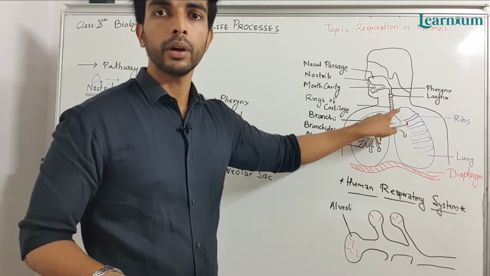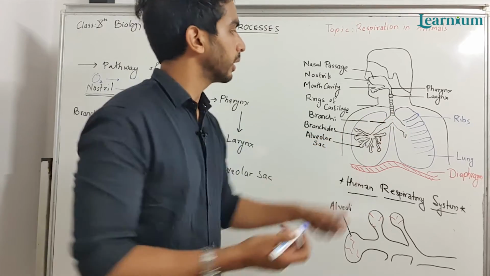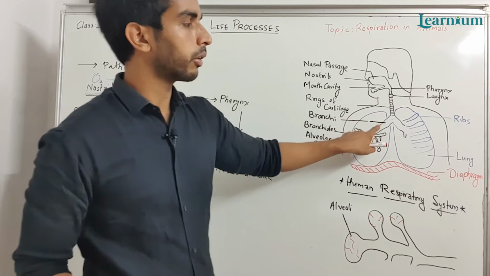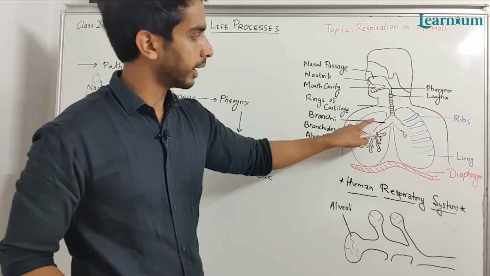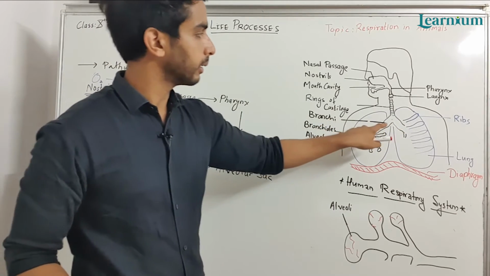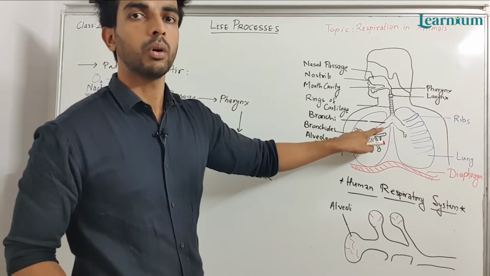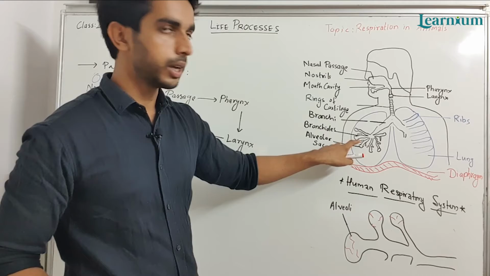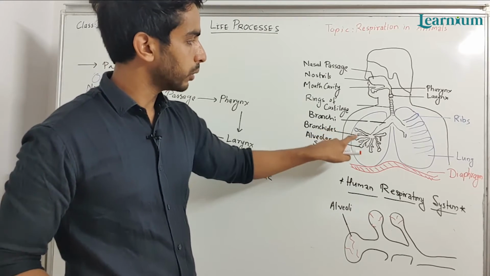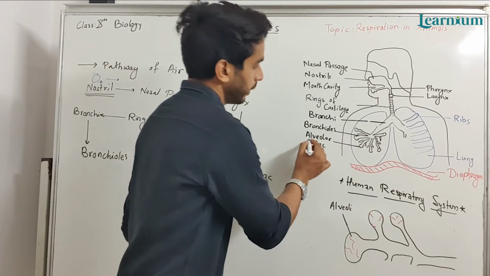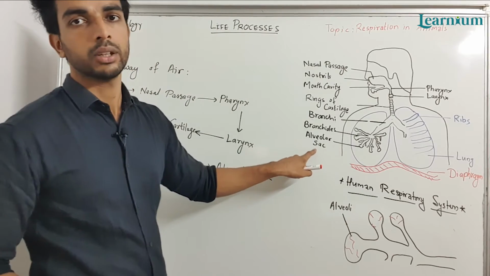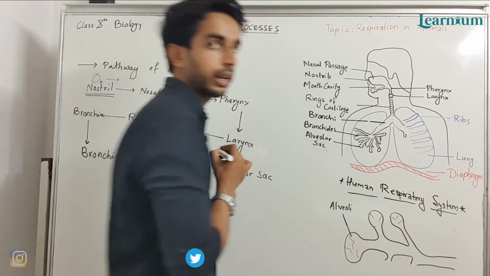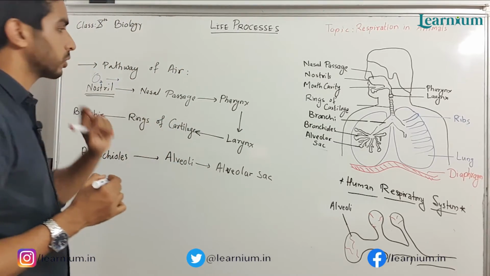We have a pair of lungs connected to bronchi. Two bronchi are there, each lung has one bronchus. Then this one large bronchus is subdivided into bronchioles, small channels. Then these bronchioles have alveolar sacs or alveoli. So this is the pathway for oxygen.